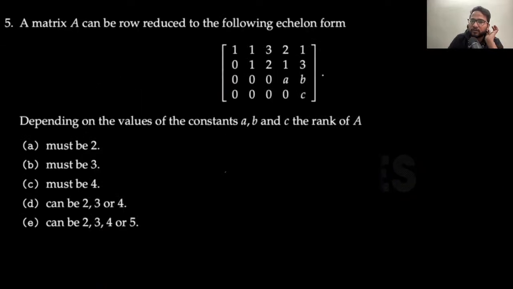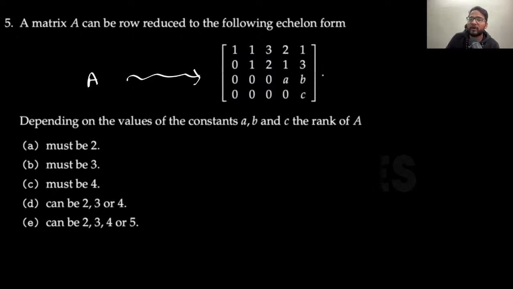Now let's just see this question. What they are saying is that a matrix A can be row reduced to the following equivalent form. So A has been row reduced to this form. You apply some transformation and finally you get this as a row reduced form, which means this is a pivot element, this is a pivot element, this is a pivot element. Either all of these are 0, or if A is a pivot element, then also it is okay. I mean, all of these also could be 0 because they are just saying A, B, C.